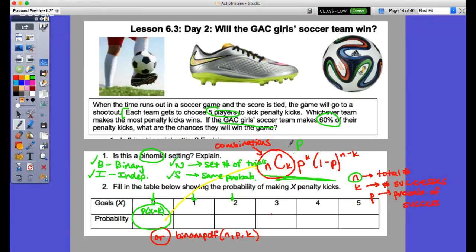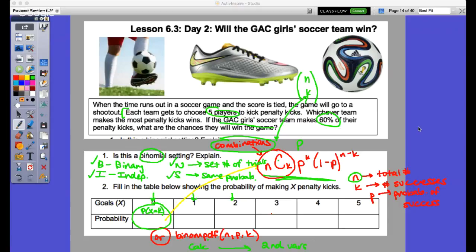However, by the way, this represents the amount of combinations. I forgot to mention this, but nCk, another way of writing this would be n over k, like this. This would be the same exact thing. And so don't let that confuse you come test time. Another way that we could write this is binompdf on our calculator. So this is on our calculator where we go to 2nd VARS. This is strictly on our distribution that's here.